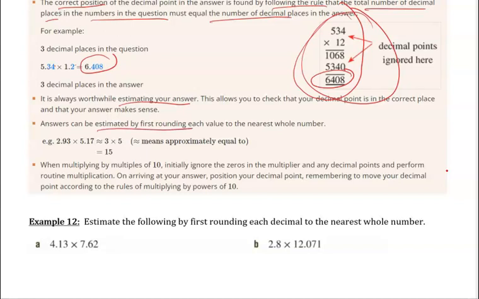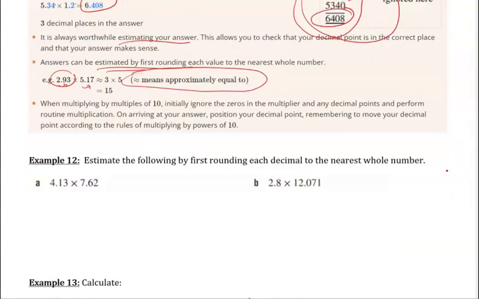You can round it. So 2.93, if I'm going to round that to the nearest easily workable number, I'm going to round up to 3, because the number after the 2 is 9, which is 5 or higher. So I'll round up to 3. And in this case, 5.17 rounds to 5. So my answer should be, this is a great little symbol here, approximately. So 3 times 5 is not exactly what the answer is. It'll be 2.93 times 5.17, and it should be around 15.